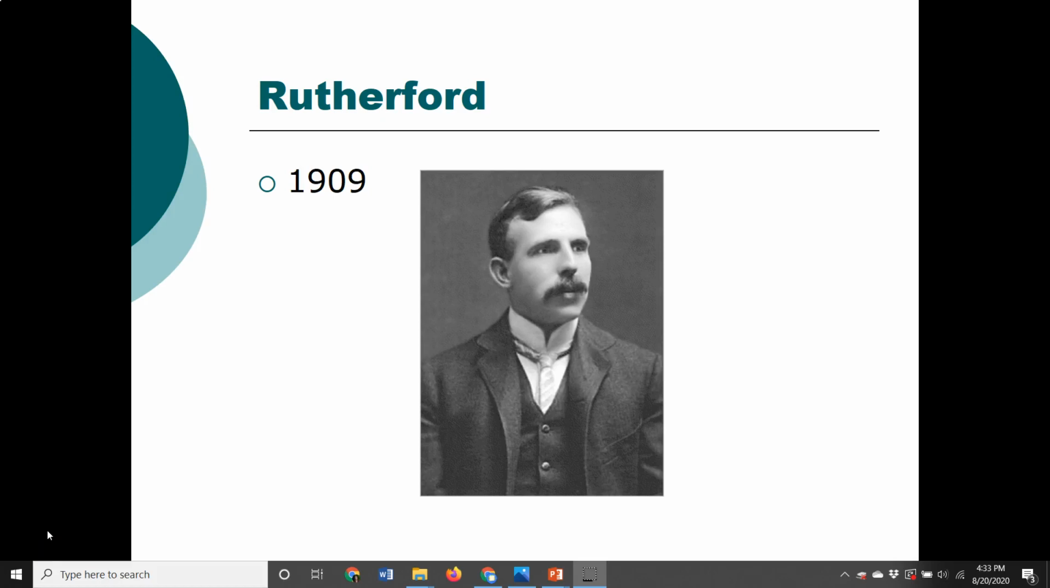Ernest Rutherford was born in New Zealand and was a British physicist. He also won the Nobel Prize for his work. The year was around 1909, 1910, so this is about the same time that Robert Millikan was doing his work on the mass and charge of the electron. So Ernest Rutherford built a very interesting contraption.